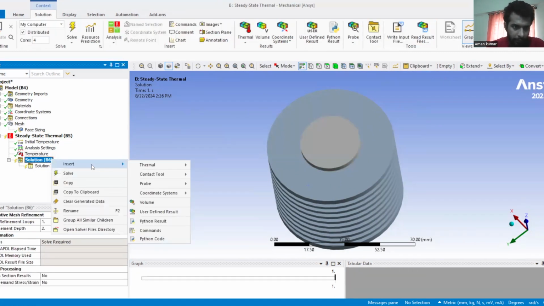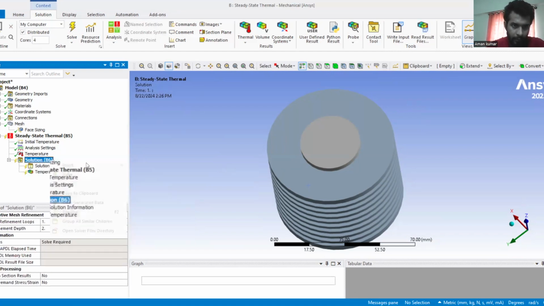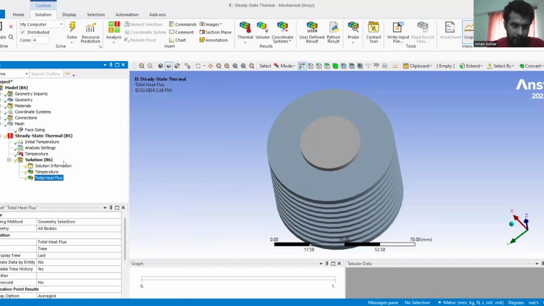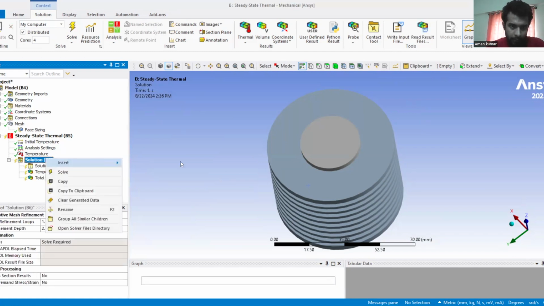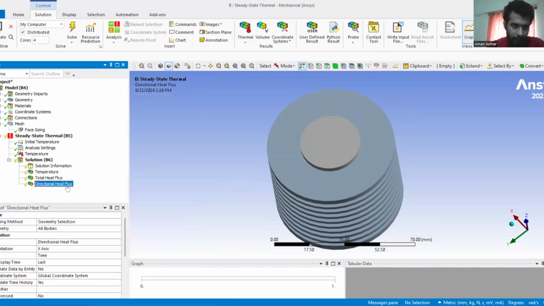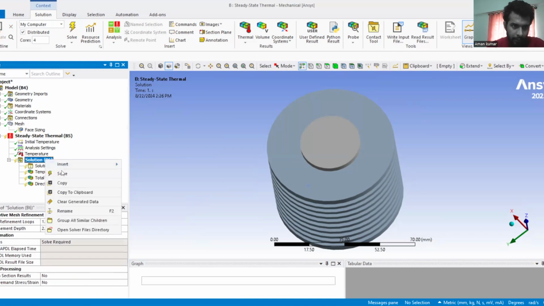In solution, we have to find the temperature, other than total heat flux, and after that directional heat flux. And after that, we'll solve the solution part.